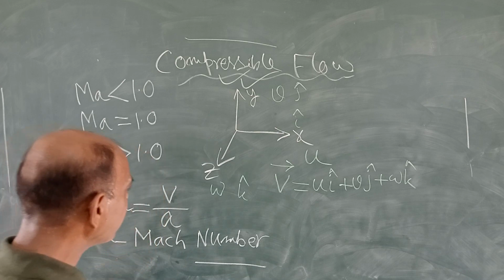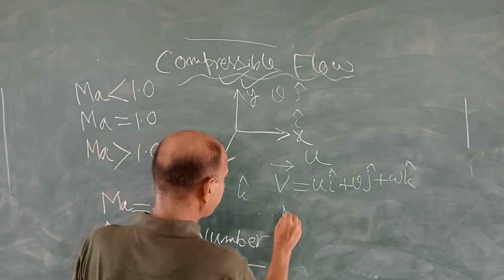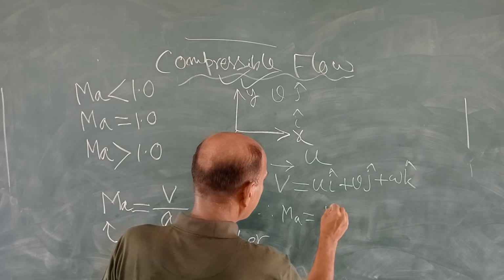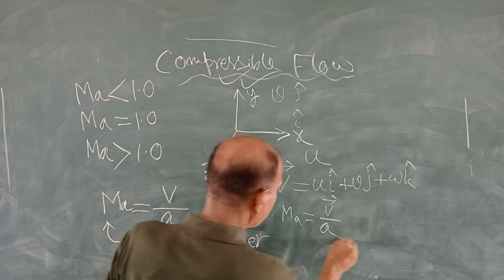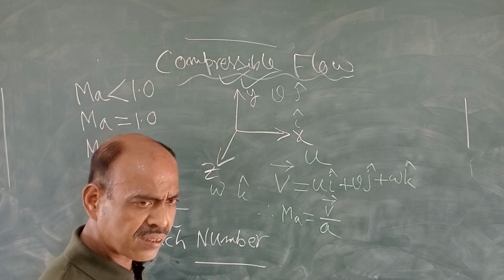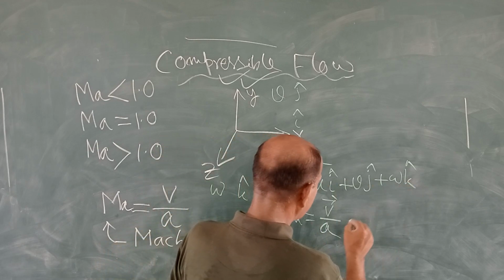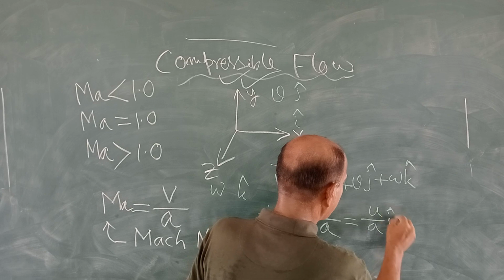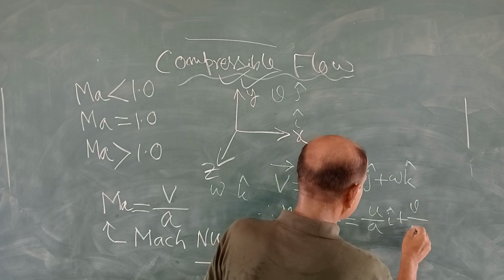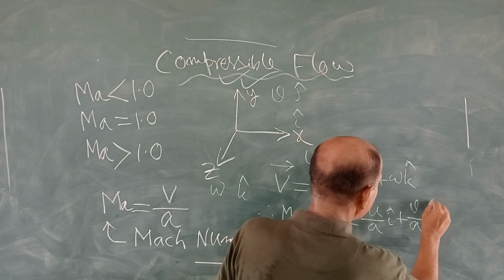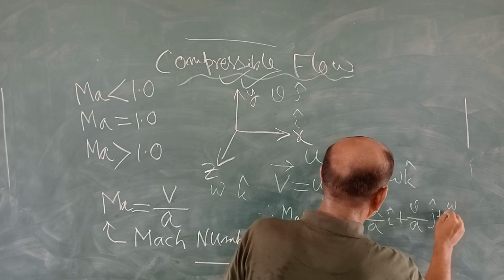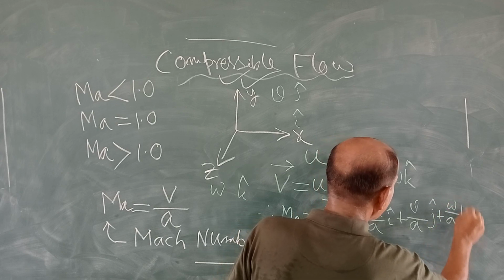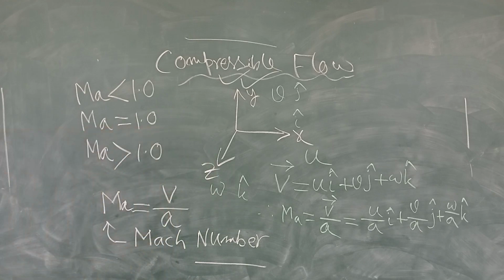Okay. Then what is the Mach number? In that case, the Mach number vector is V by A. So V is equal to this much, and you can write it this way: u by A i plus v by A j and w by A k cap. Is everything visible or not? Yes, everything is visible. There is no problem at all.